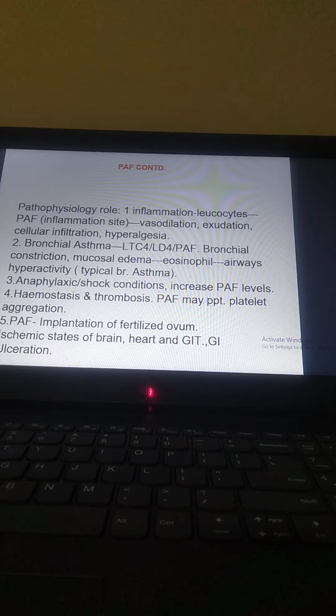Now, pathophysiological role: inflammation, with inflammatory leukocytes, PAF at the inflammation site, vasodilation, exudation, cellular infiltration, hyperalgesia. Bronchial asthma: LTC4, LTD4, and PAF; bronchial constriction is produced, mucosal edema is produced, eosinophils, airway hyperactivity, and typical bronchial asthma is formed. Anaphylactic shock conditions: increased PAF levels. Hemostasis and thrombosis: PAF may precipitate platelet aggregation. Fifth: implantation of the fertilized ovum, ischemic states of brain and heart, and GI ulceration are produced.